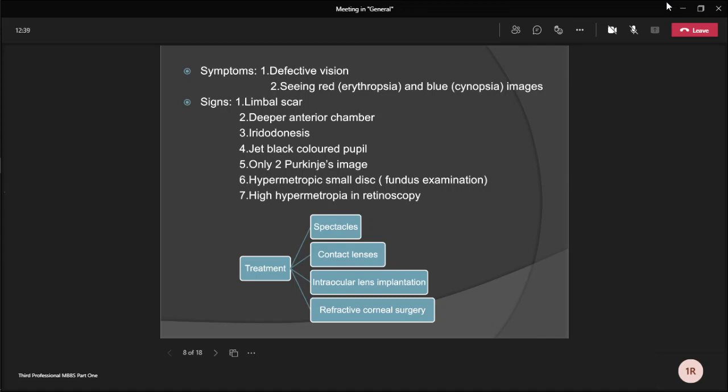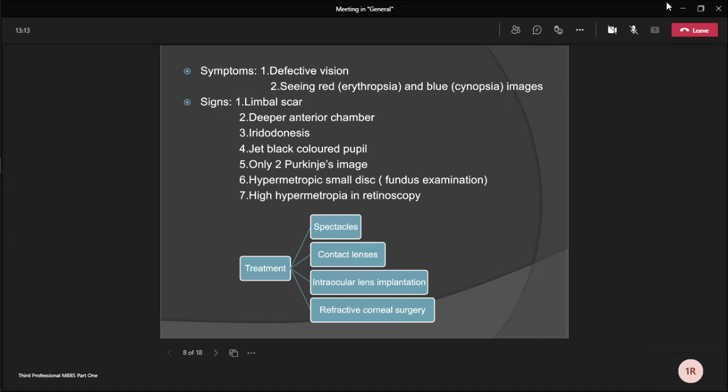Then signs of aphakia. Patients may have some limbal or corneal scar due to surgical aphakia. Anterior chamber is deeper than normal. There may be some iridodonesis, that is tremulousness of the iris, which can be demonstrated. Pupil is jet black in color. Only two Purkinje images are seen. Hypermetropic small disc is found on fundus examination. High hypermetropia is shown on retinoscopy.